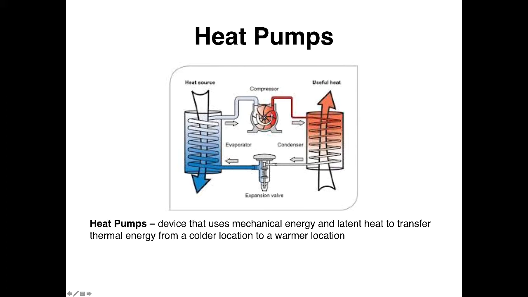The flow is this way, and the heat source transfers heat here, and then it compresses it and moves it on this side, and useful heat is given up in the form of the heat of vaporization, and then it passes here and goes back in here. You can read this in the book, and I think it does a better job of explaining it than I can do on this video.